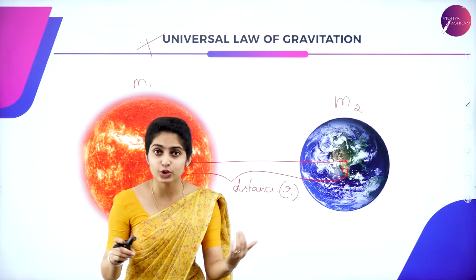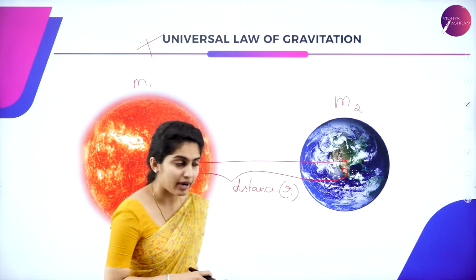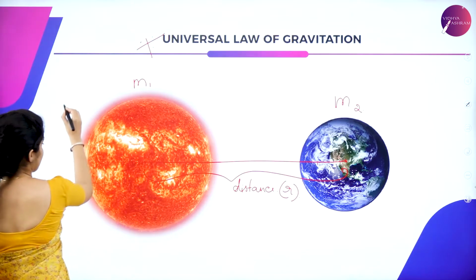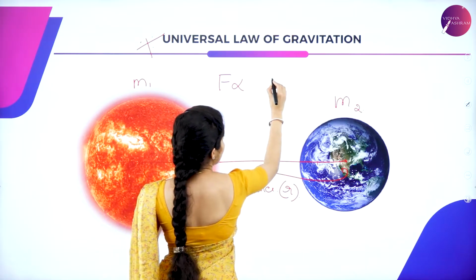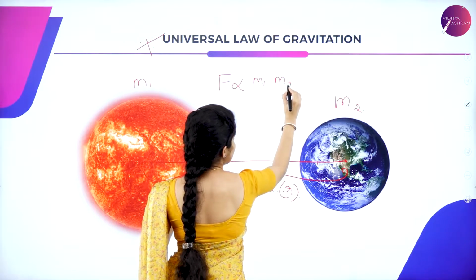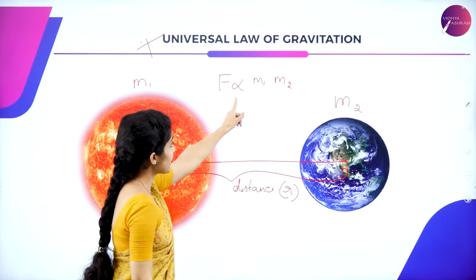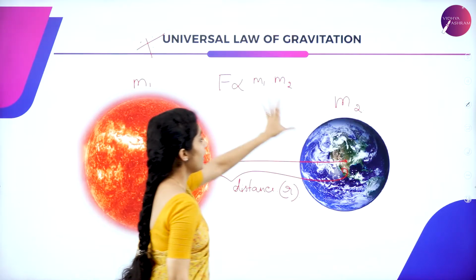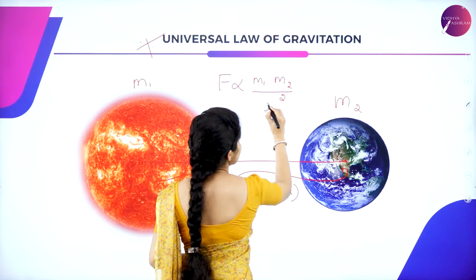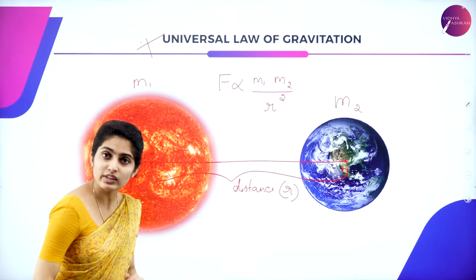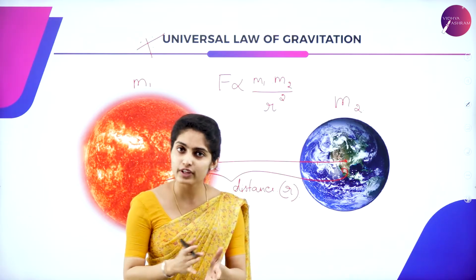Every body in the universe attracts every other body by a certain force, and that force is directly proportional to the product of the two masses, m1 and m2, and inversely proportional to the square of the distance between them. This is all about your universal law of gravitation.